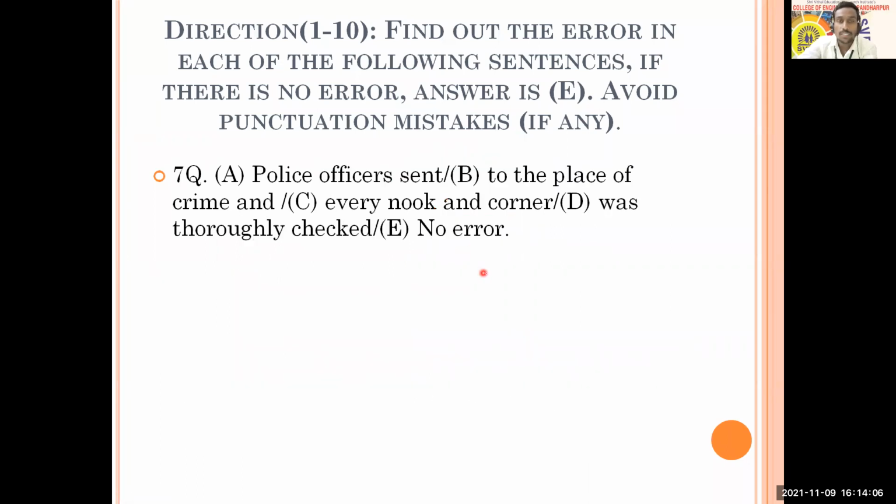All right, with this, we are going to move towards the next question. Question number 7 is in front of you. It says, police officers sent to the place of crime and every nook and corner was thoroughly checked. So you just think and come with your answer.